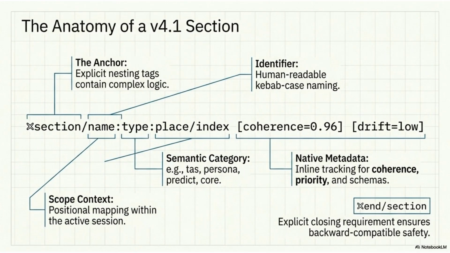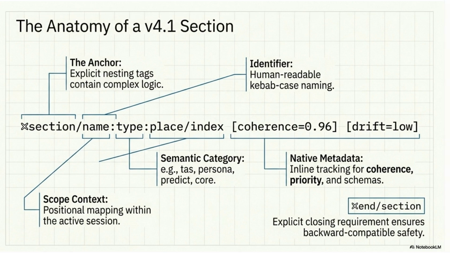Let's examine the anatomy of a version 4.1 section. It features an anchor with explicit nesting tags, a human-readable identifier, a semantic category, and native metadata for tracking coherence and priority. An explicit closing tag ensures backward-compatible safety for the system.